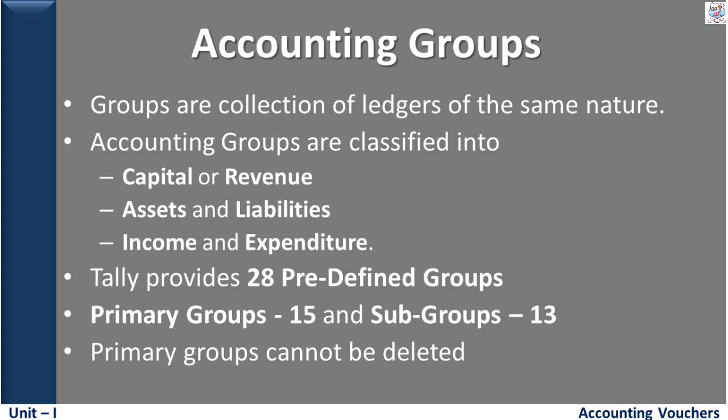Of these 28 predefined groups, 15 are primary groups and 13 are subgroups. The primary groups cannot be deleted. The user cannot delete a primary group in Tally.